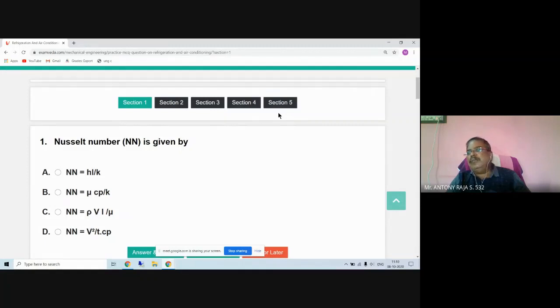Similarly, for thermodynamic MCQ also, section 1, 2, 3 are there. At the bottom, you find the subdivision. Each contains 5 questions. This link is already sent to you. Okay. Or you just type MCQ on thermodynamics. And then this type of questions will appear. Okay. We have to practice it.